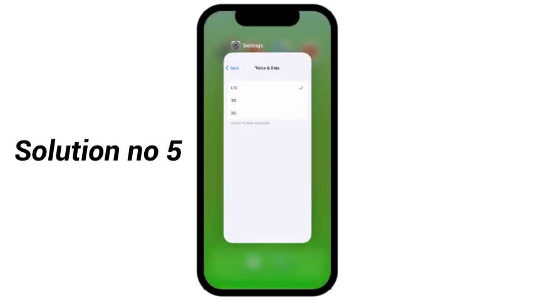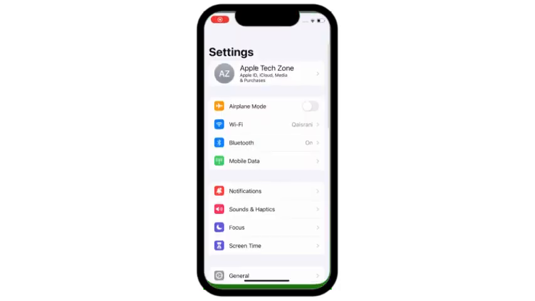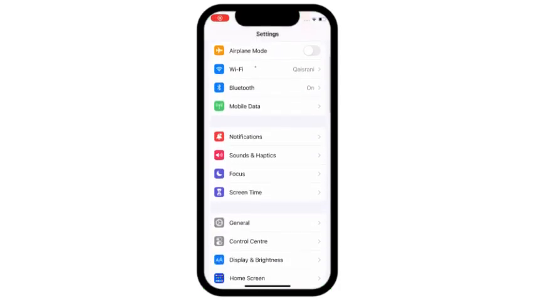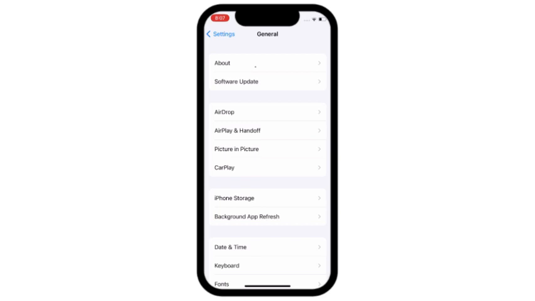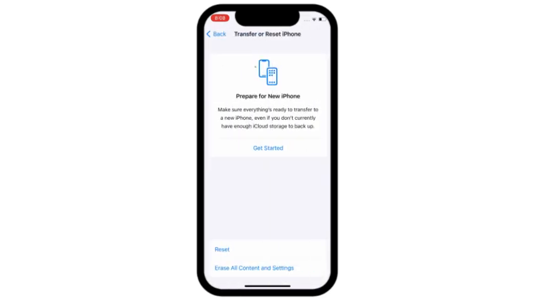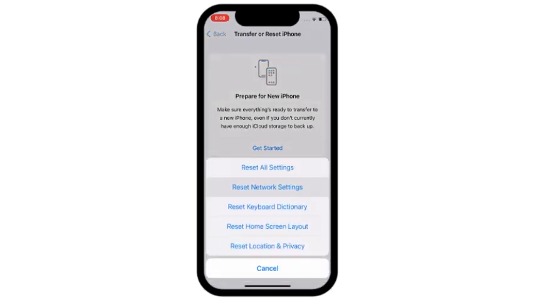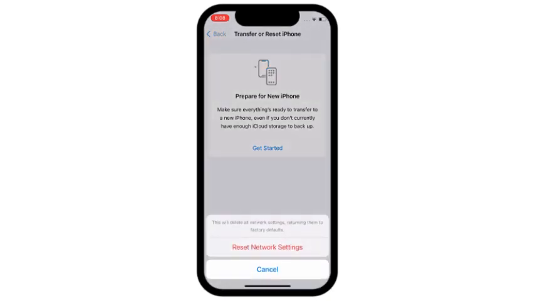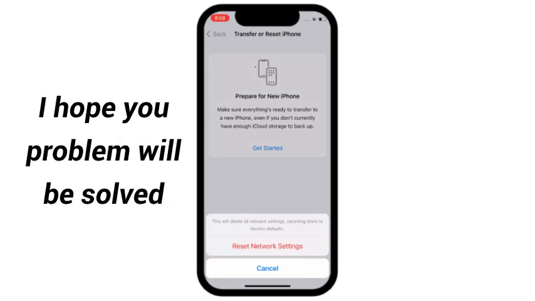Solution number 5. Go to settings. Scroll down and click on general. Next scroll down and click on transfer or reset iPhone. Click on reset. Click on reset network settings. Again click on reset network settings to confirm this process. I hope your problem will be solved.